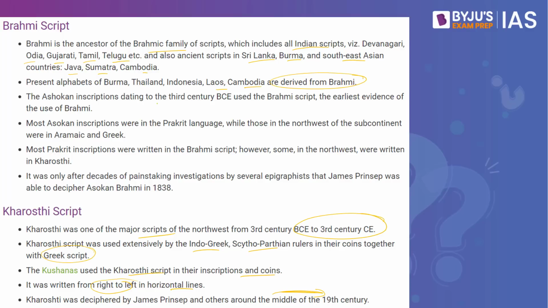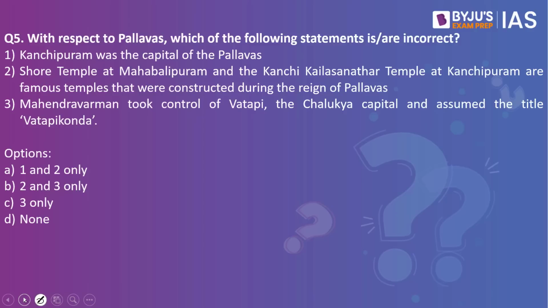The Ashokan inscriptions dating to the 3rd century BCE are the earliest evidence of the use of Brahmi. Most Ashokan inscriptions were in the Prakrit language, while those in the northwest of the subcontinent were in Aramaic and Greek, and most Prakrit inscriptions were written in Brahmi script. However, some in the northwest were written in Kharosthi. It was only after decades of painstaking investigations by several epigraphists that Prinsep was able to decipher Ashokan Brahmi in 1838.